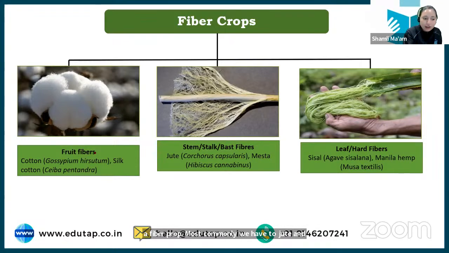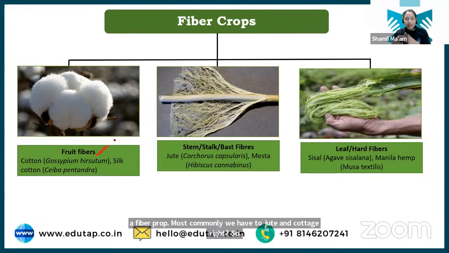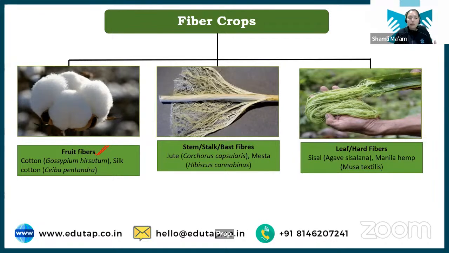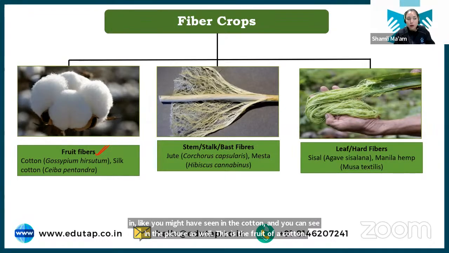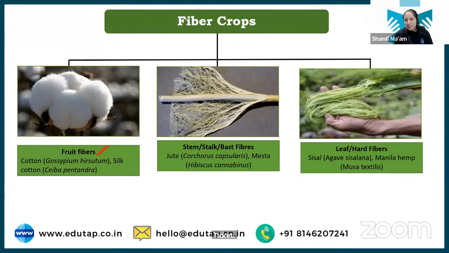If we are using the fruit of a crop for extracting the fiber, like you might have seen in cotton, and you can see in the picture as well, this is the fruit of cotton. This fruit of cotton produces cotton fiber, and we extract it, so that becomes the fruit fiber. Next we have stem fiber. When we use the stem of a plant to extract the fiber, that becomes stem fiber. And next we have leaf fiber. In some plants, leaves are also used for extraction of fiber. That is your leaf or hard fiber.